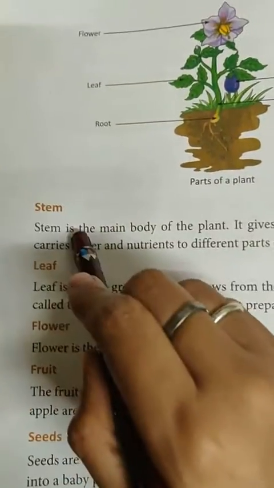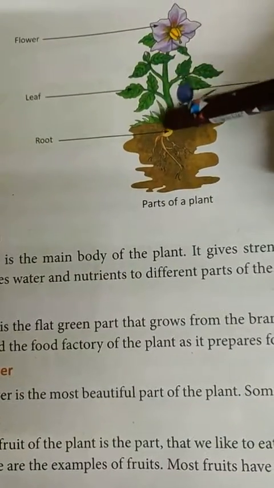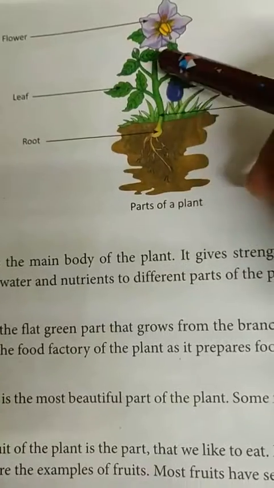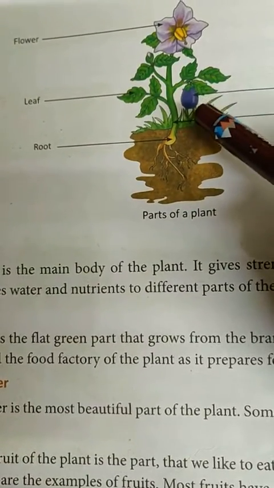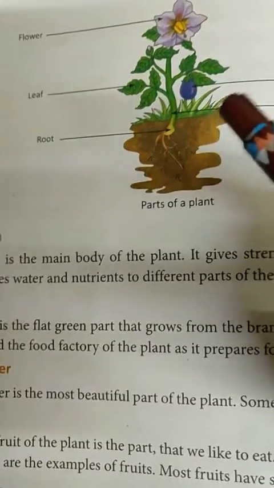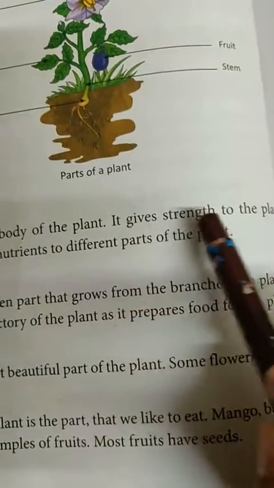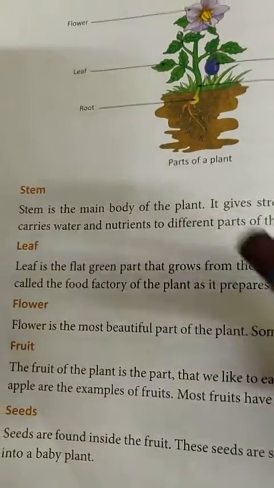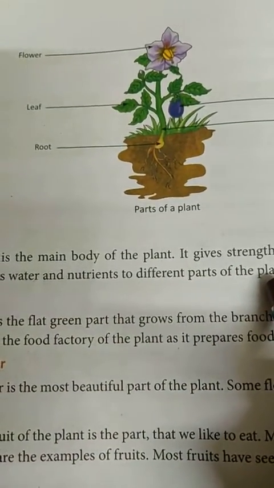Then is your stem part, which is again the main body, because it helps the plant stand erect on the ground. It helps it stand straight on the ground. For any plant, it is important to stand erect for growth. So it is the main body of the plant and it gives strength. ये इसको मजबूती देते हैं एक प्लांट को, and it carries water and nutrients to different parts of the plant.